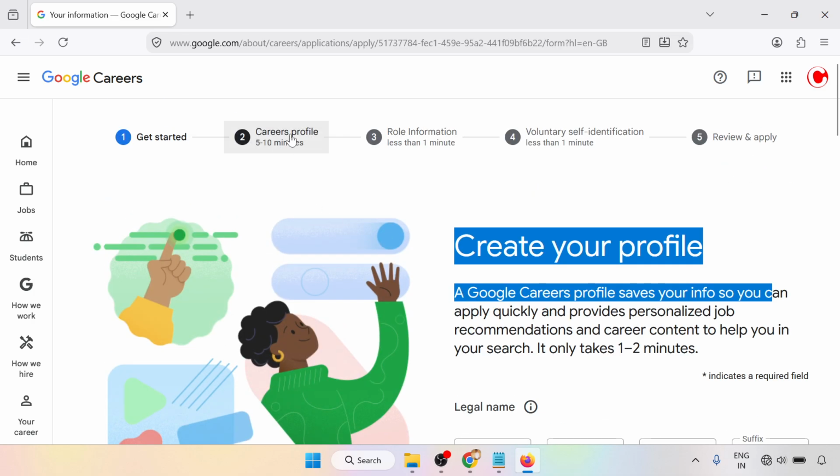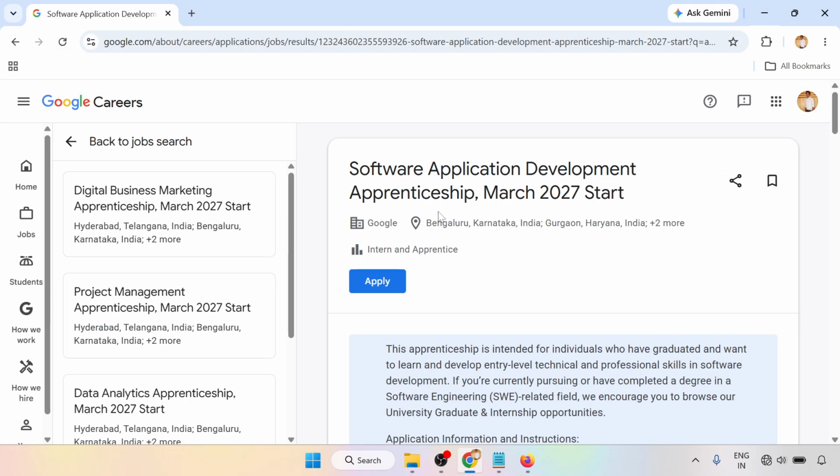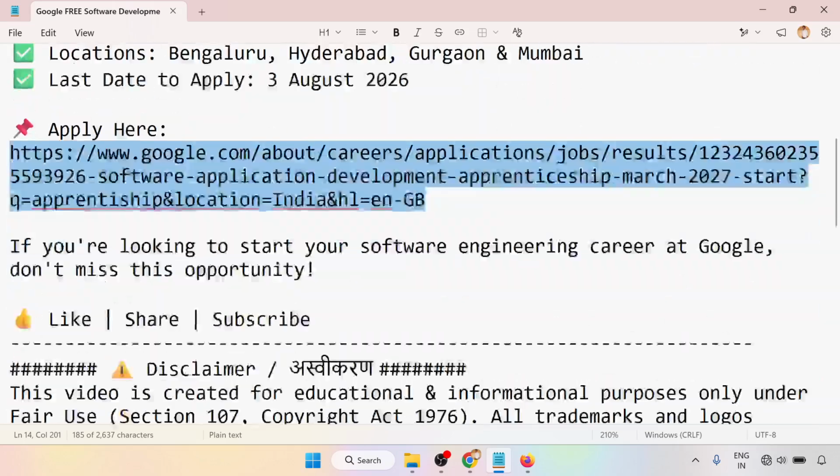continue. Second is the career profile, then role information, self identification and review, and then you can submit the final form. So this is the step by step process to apply for this software application development apprenticeship, and it is going to start from March 2027. So all the details are there.